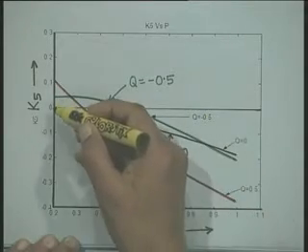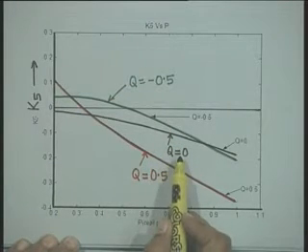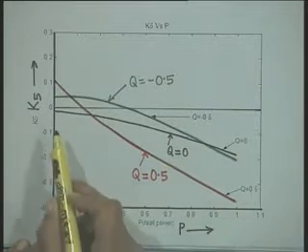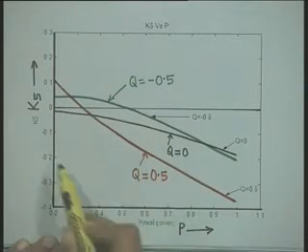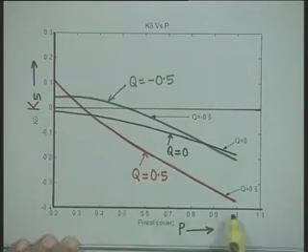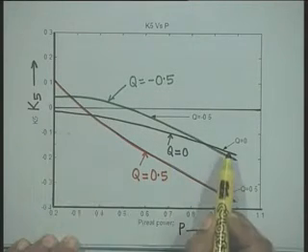You can see here that if I consider q equal to 0, in this particular case the value of K5 is negative all through, from 0.2 to 1 per unit value of P. That is, the real power P is varying from 0.2 to 1. For q equal to 0, it is negative all through.